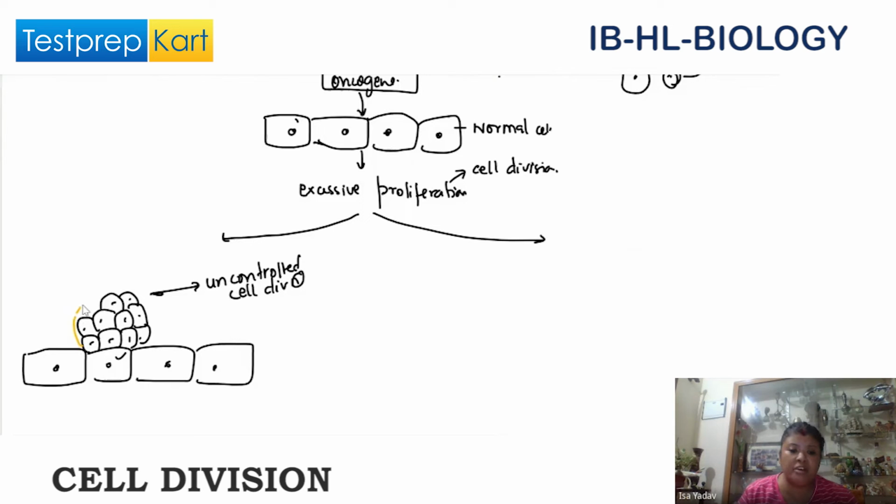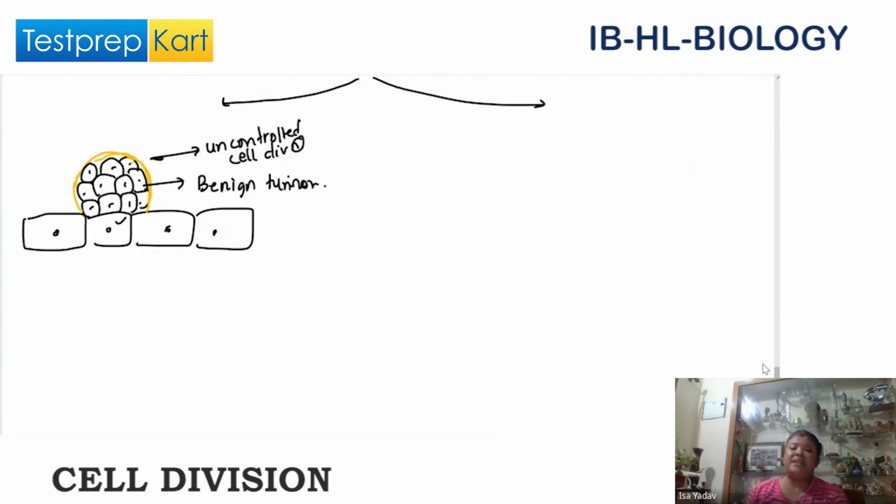This is covered by a small membrane, and inside this membrane the cells are continuously dividing, and it is forming a tumor. This tumor is called a benign tumor. Now, this tumor has so many cells.